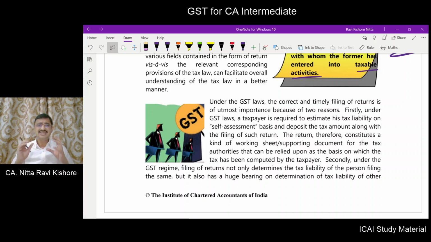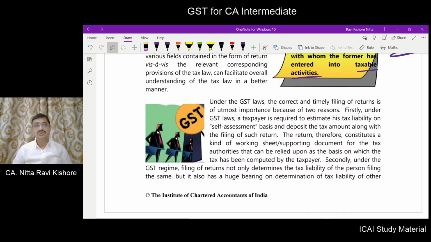So, this return form is a sort of a supporting document for the tax authorities who can rely on it, on the basis of which the tax has been computed by the taxpayer. So, the contents of the return form suggest the manner of computation of tax by the taxpayer.